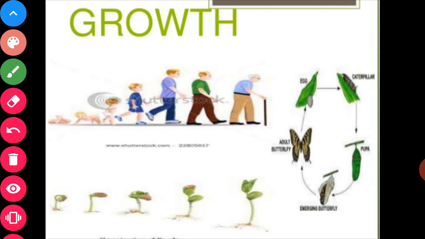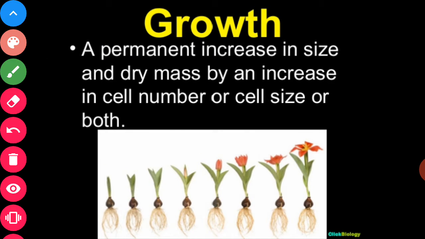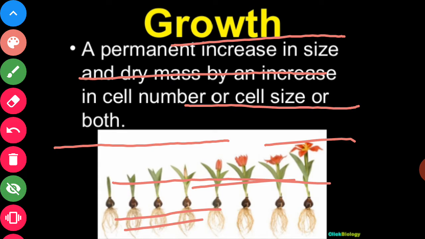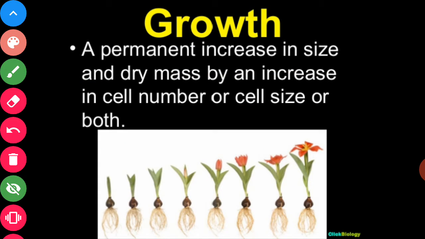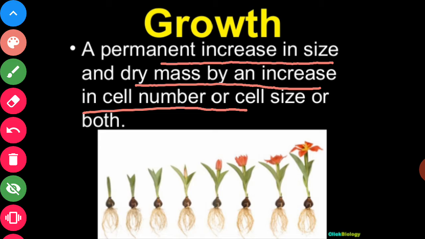Growth. What is growth? A permanent increase in size and dry mass by an increase in the cell number or cell size. When in any body there is an increase in cell number or an increase in cell size, growth takes place. Growth is a permanent increase in size of that body, or we can say a permanent increase in dry mass.